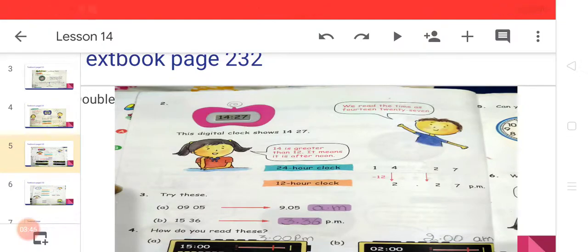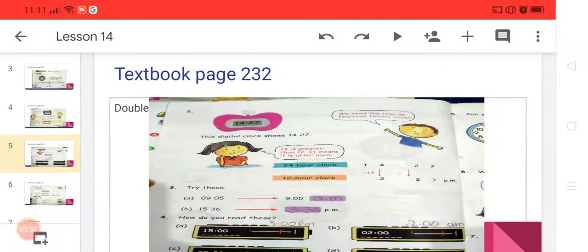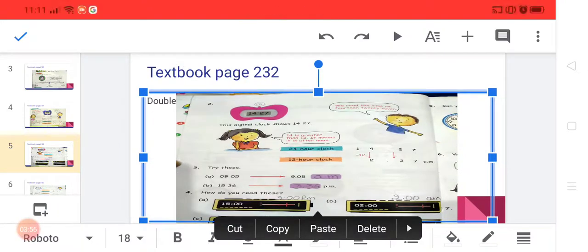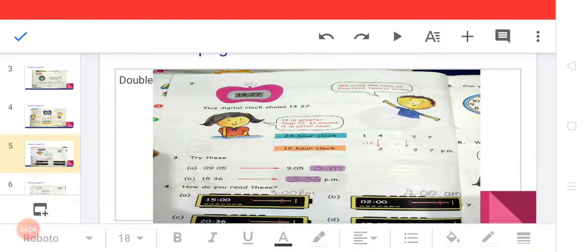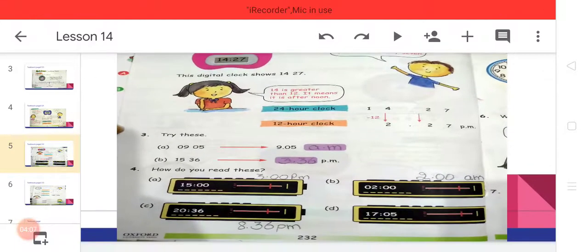It is morning time. In the B part, 15:36, this is 15. 15 represents afternoon time. Subtract 12 from it. Okay, when you subtract 12 from 15, the answer is 3:36. And if you are subtracting from our number, it means PM will come. Okay, keep this in your mind.